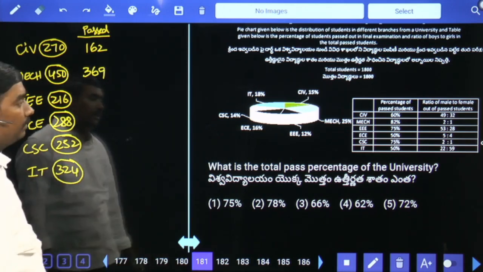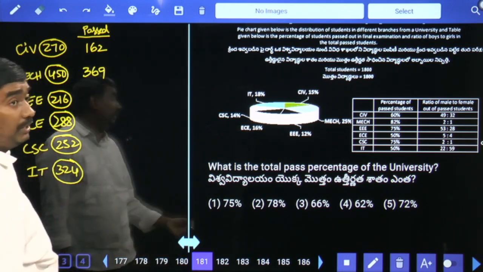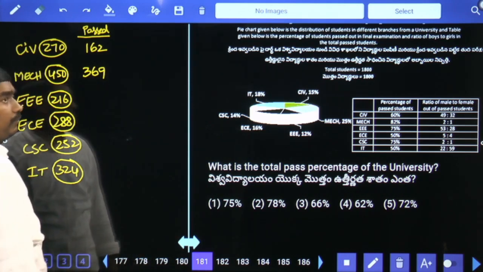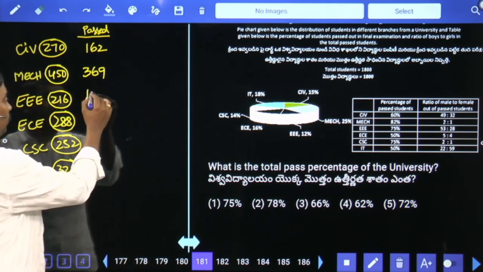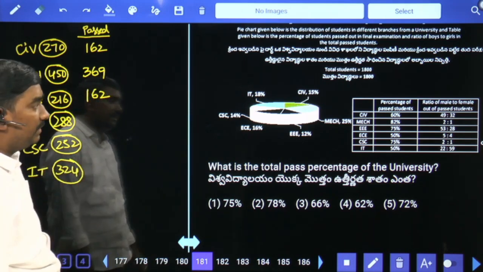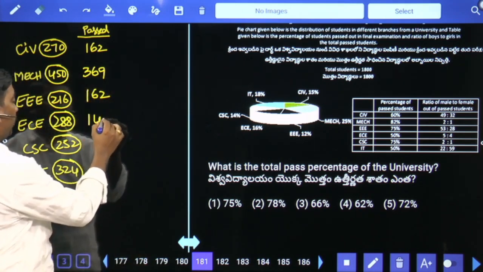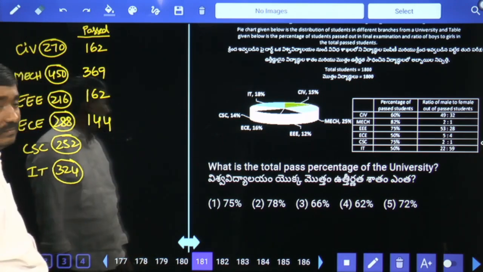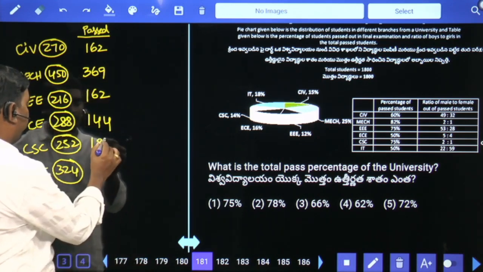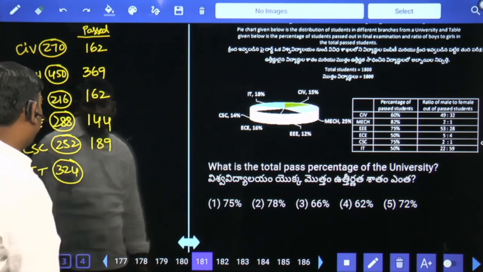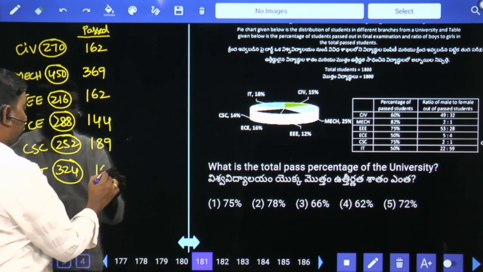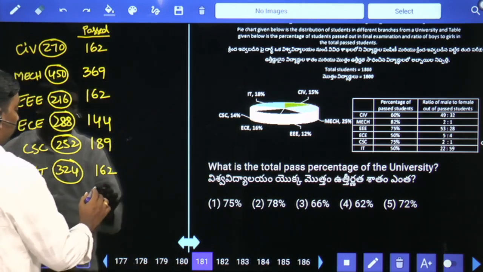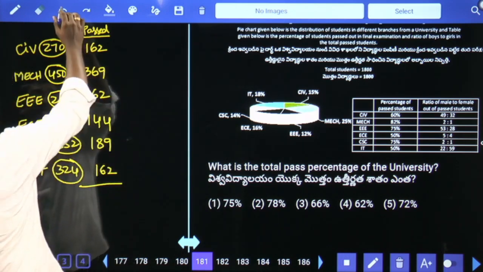Passed students. Triple E 75%, three-fourths passed. One-fourth value is 54, so 3 times is 162 members passed. ECE 50%, 144 members passed. CSC three-fourths: 63, so 3 times is 189 members passed. IT 50% means 162 members passed. These are the passed candidates.